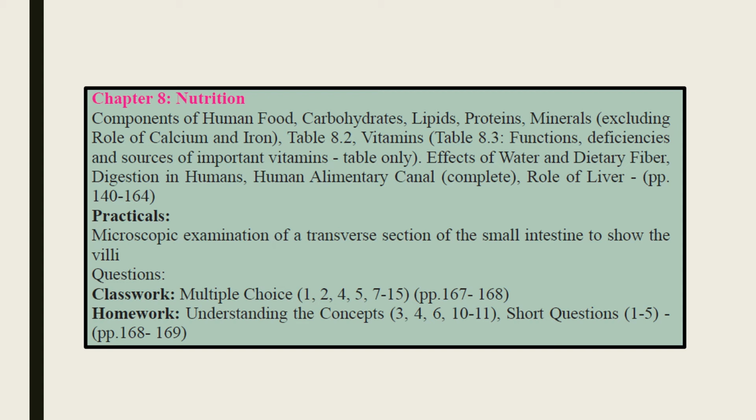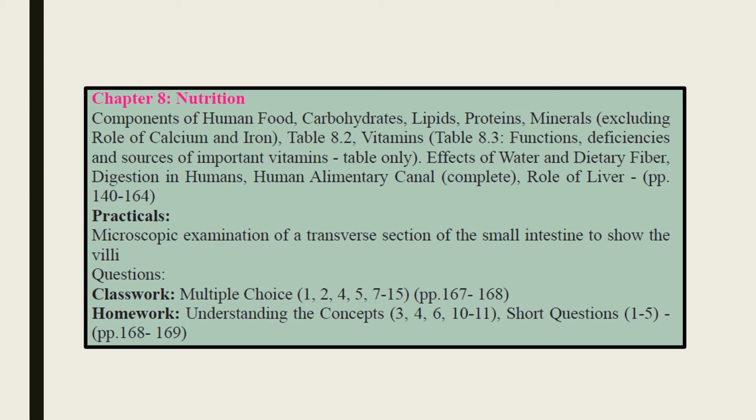Then moving forward, the effects of water and the dietary fiber, this topic is also included, but the topic of balanced diet, which is present on page number 151, is not part of our syllabus. Problems related to malnutrition on page number 153 are also not part of our syllabus, and all this content is reduced up to page number 155. Even page number 156, which is the famine, the major cause of malnutrition, is also not included.